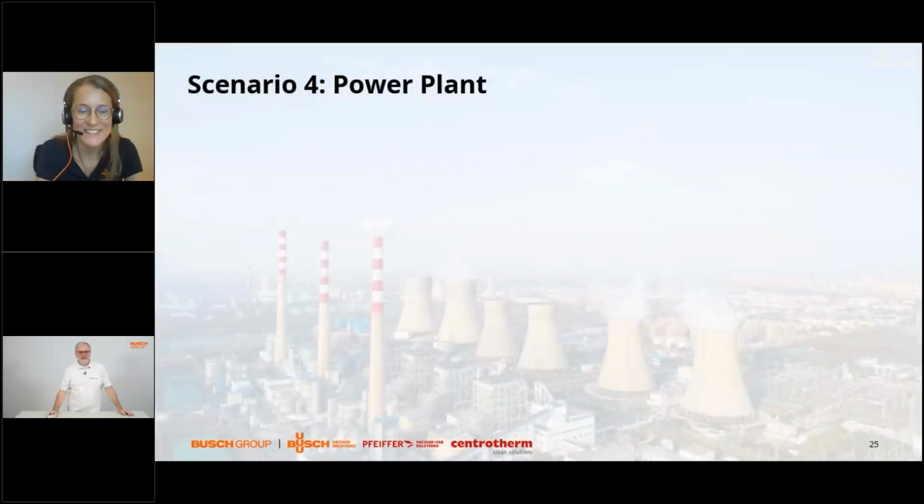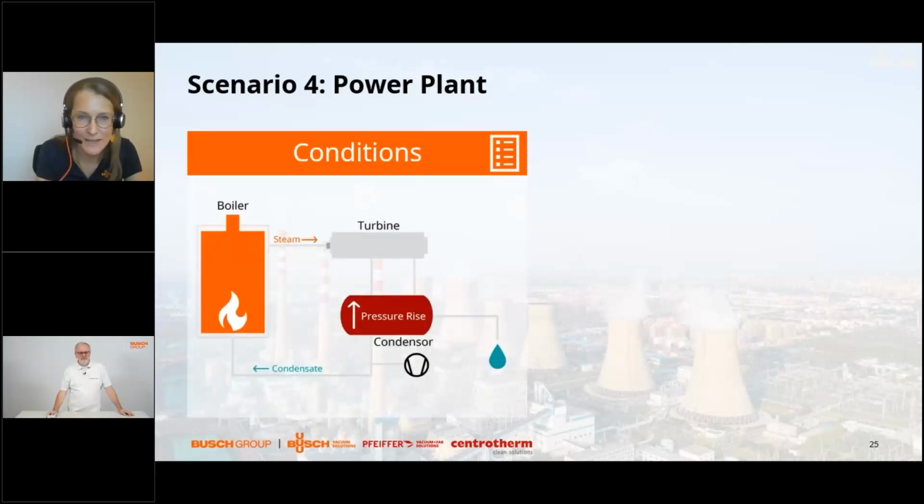Okay. Next example for the people who have selected energy in the poll, which may interest you. So we've chosen the example of a power plant here. So first of all, a short explanation of how that works, very simply.